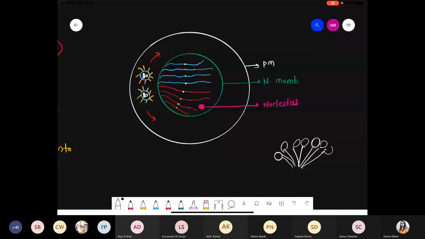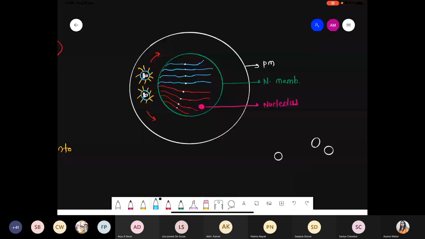Similarly, during the leptotene phase, whatever chromatin fibers are there, randomly due to condensation they get elongated. Due to that elongation, one end of the chromosome binds to the nuclear membrane. Can you see this point here? And the other end gets diffused, spreading all over the nucleus. So this condition is called the bouquet stage. Okay, bouquet stage.